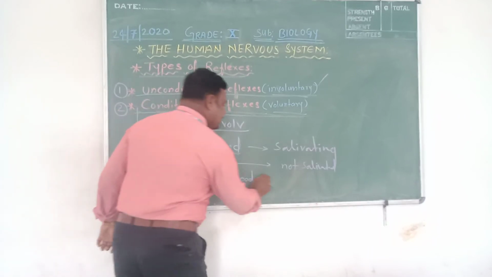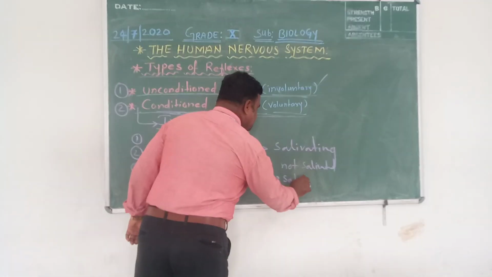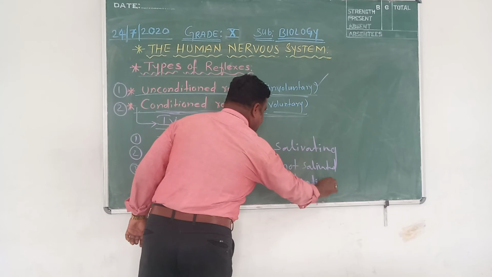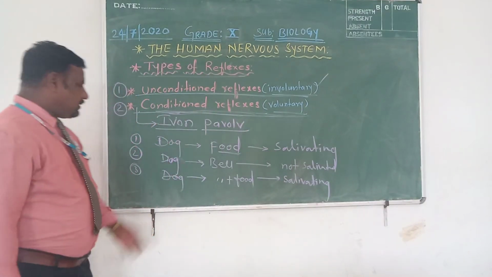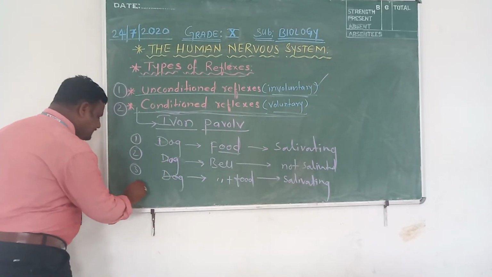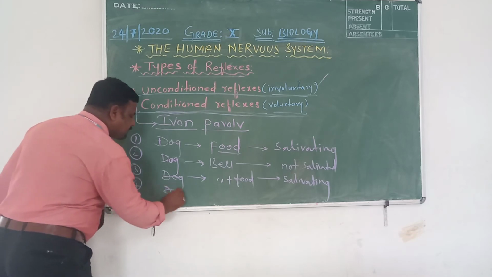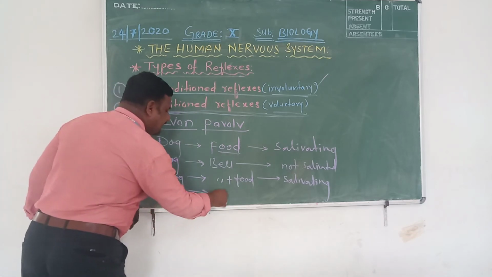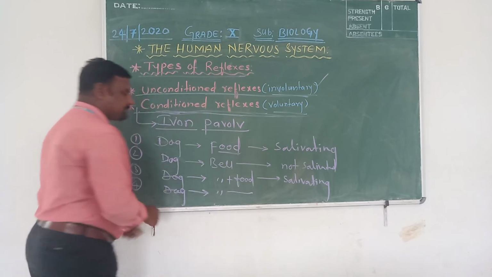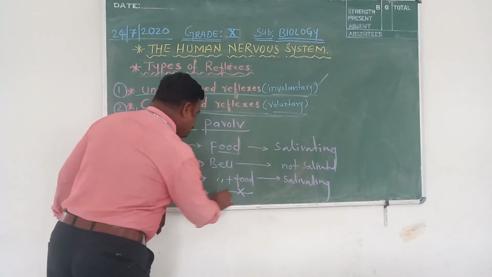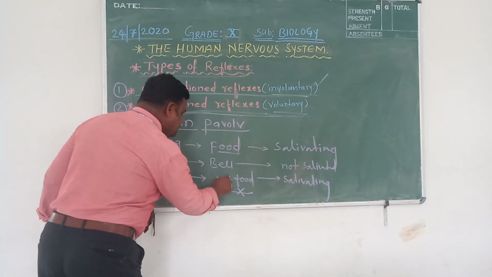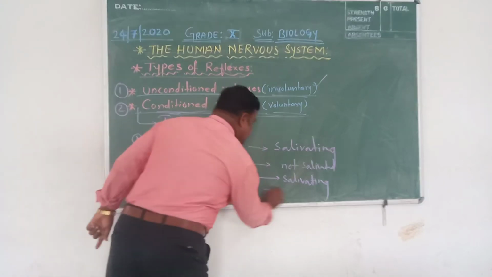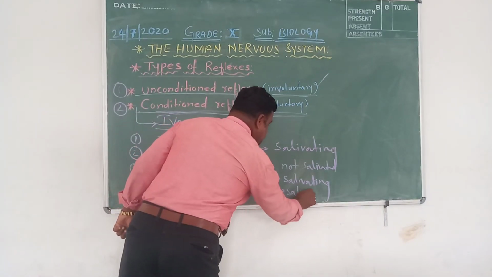Then the dog started salivating. In the next attempt, he rang the bell only, but food was not produced. Only the bell sound was given, though the dog started salivating.